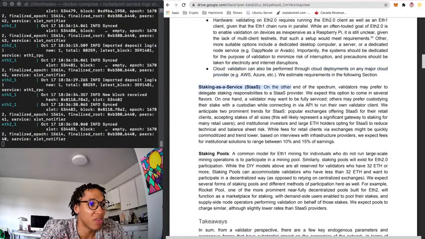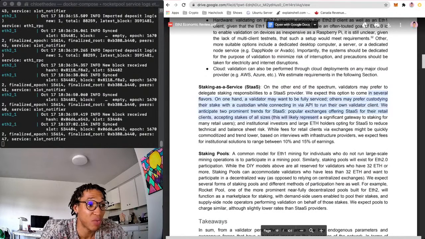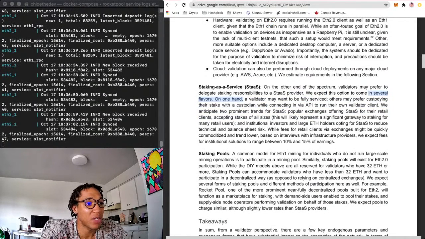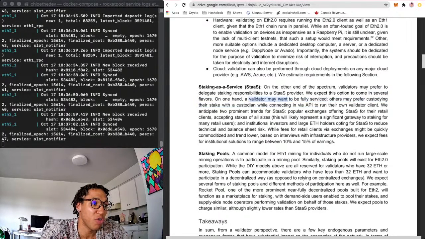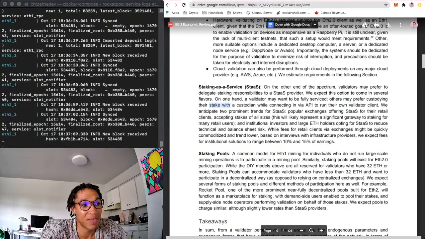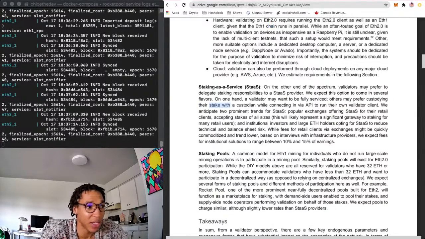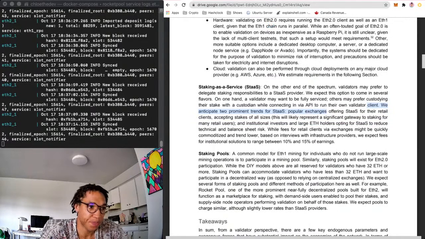Staking as a service. On the other end, you might prefer to delegate staking to a service provider. We expect this option to come in several flavors. On one hand, a validator may want to be fully serviced. Others may prefer custodying their stake with a custodian while connecting in via API to run their own validator client. We anticipate 2 prominent trends for staking as a service.